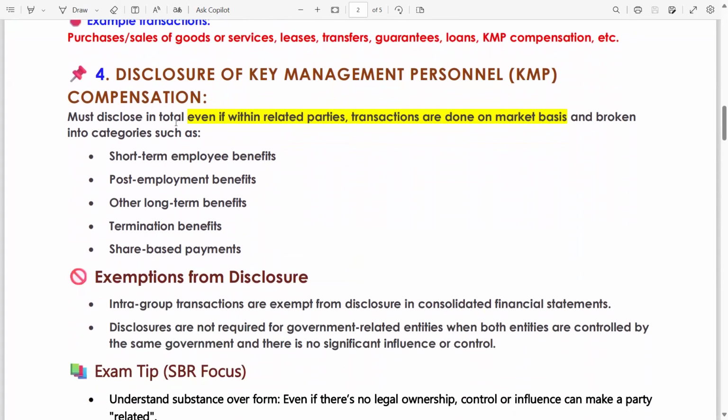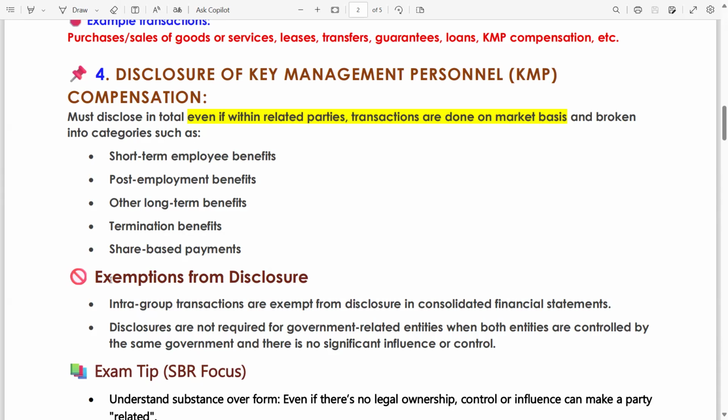Now, we must disclose in total, even if within related parties, that transactions are done on a market basis. This means transactions are on an arm's length basis, and are broken into categories such as short-term employee benefit, post-employment benefit, other long-term benefits, termination benefit, and share-based payment. These employee benefits fall under IAS 19, which we'll cover in a later lecture, and IFRS 2 share-based payment is a separate topic which we will cover in